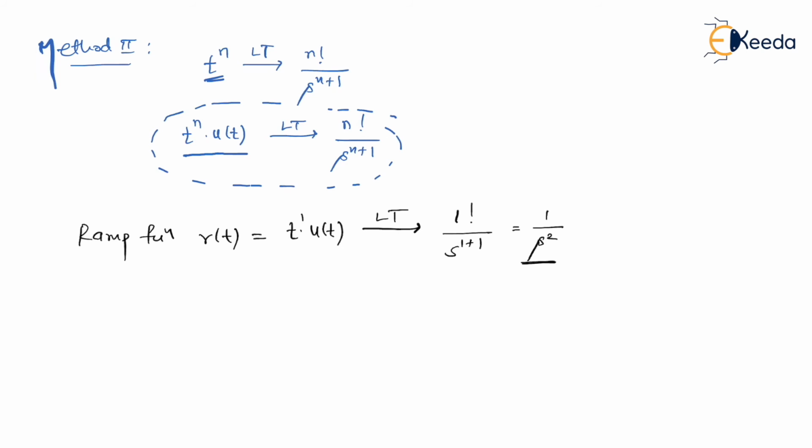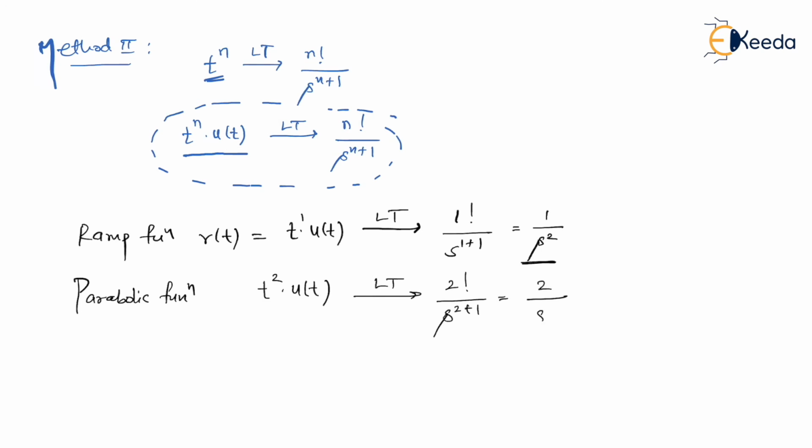And I'm sure you would be quite comfortable with this method instead of using the multiply by t property. As well as for the parabolic function, it is t square dot u of t. This time, as you can see, the value of n is equal to 2, so it is 2 factorial upon s raised to 2 plus 1, which is obviously equal to 2 upon s cube. So in fact, you can use this formula if you are comfortable with this.